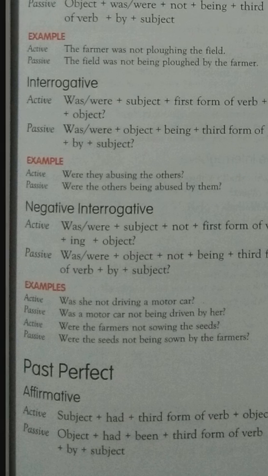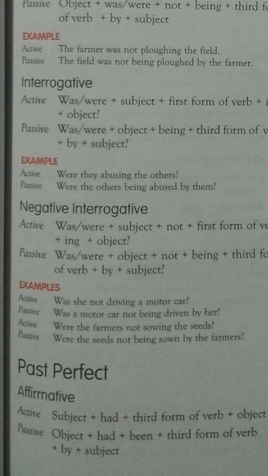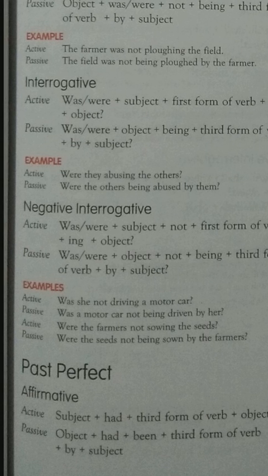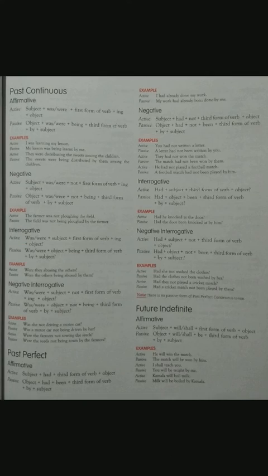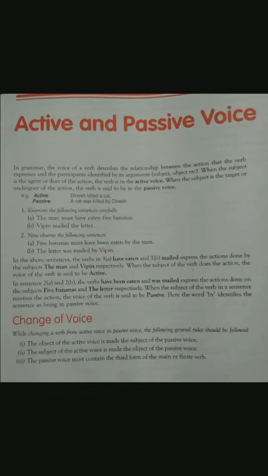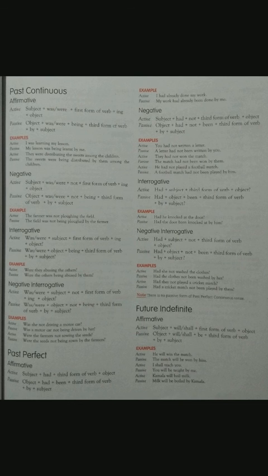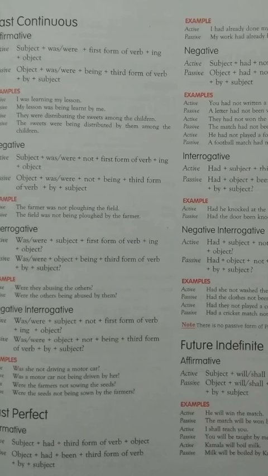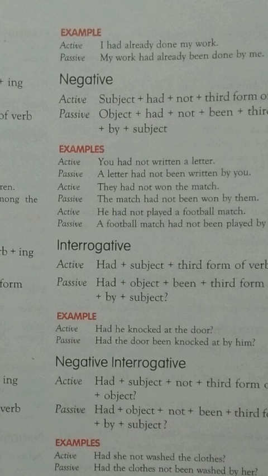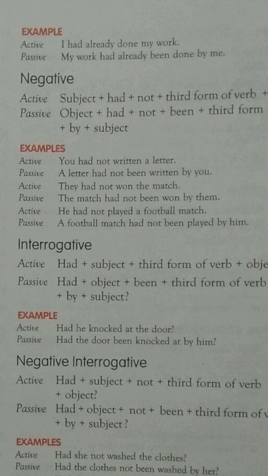Now at last, if we talk about past perfect tense, how are the sentences in the perfect tense? Here, see the example. I had already done my work. Now remember, in perfect tense we already use the third form.